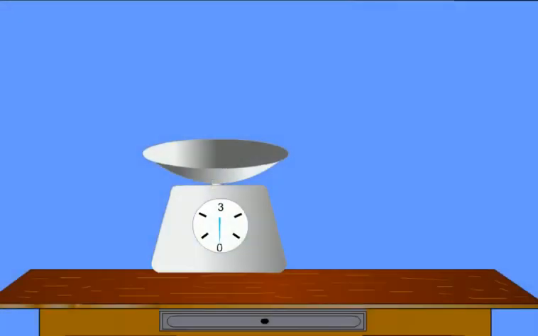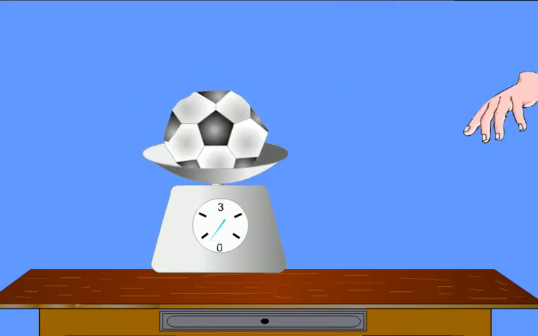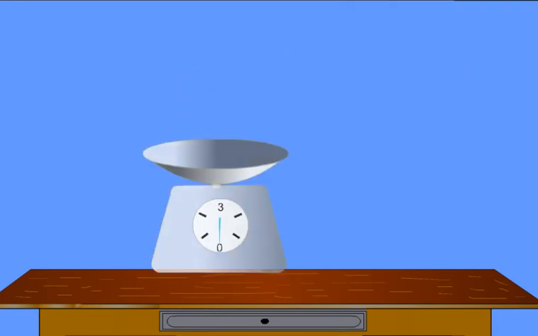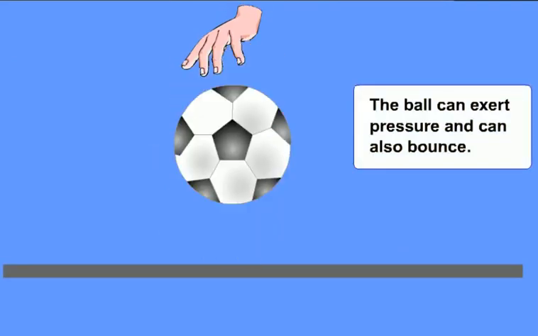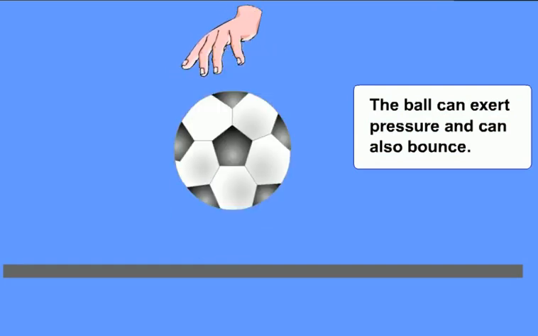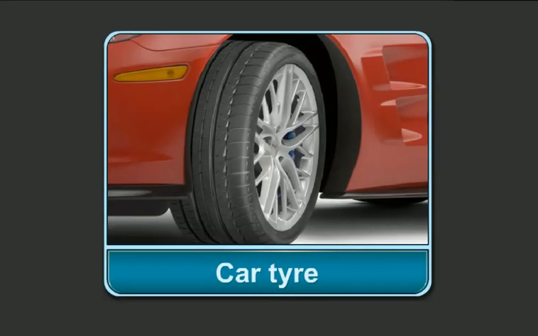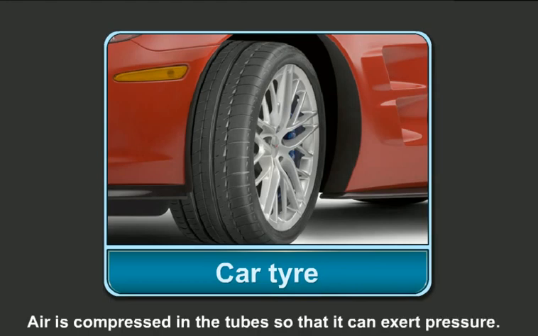Now, measure the weight of a ball. Fill air tightly in it and measure its weight gain. The weight of the ball increases. The ball can exert pressure and can also bounce. Students, the tires of cars and bicycles are filled with air. That is, air is compressed in the tubes so that it can exert pressure.